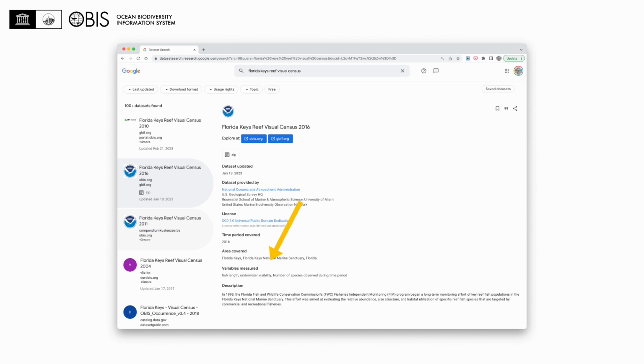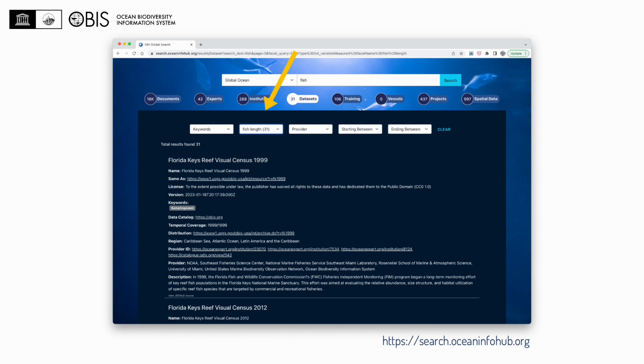We are also working on the findability aspect of FAIR data. We embed linked data documents into the dataset pages on the OBIS portal, which makes them discoverable for systems like Google Dataset Search and IODE's Ocean InfoHub. This metadata also includes the measurement types I mentioned before. In fact, when you visit the Ocean InfoHub search interface, there is a filter to select datasets which have specific measurements like biomass, fish length, and so on.